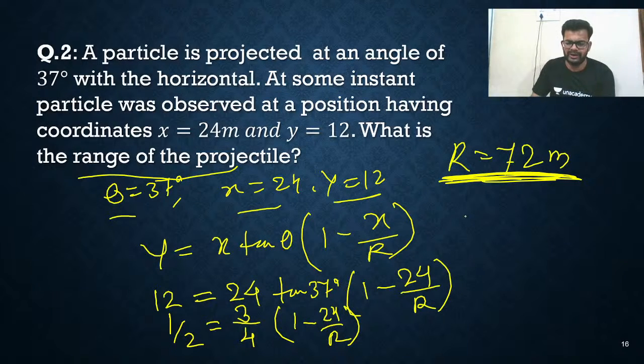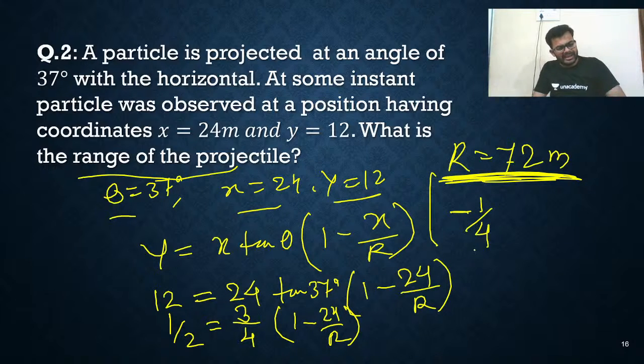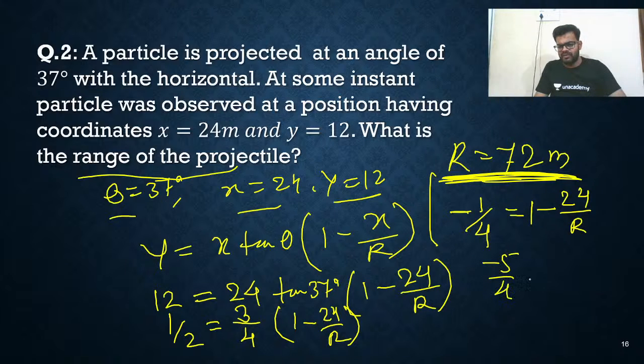If you don't know how to calculate, it's a simple thing. 1 by 2 and there is 3 by 4, so it will be minus, and you will get minus 1 by 4. 1 by 2 minus 3 by 4, what are you going to get? You are going to get minus 1 by 4. That is 1 minus 24 by r. It will go to that side, so you'll get 5 by 4, that is minus 24 by r. Minus minus cancel. So r is equal to, what are you getting?